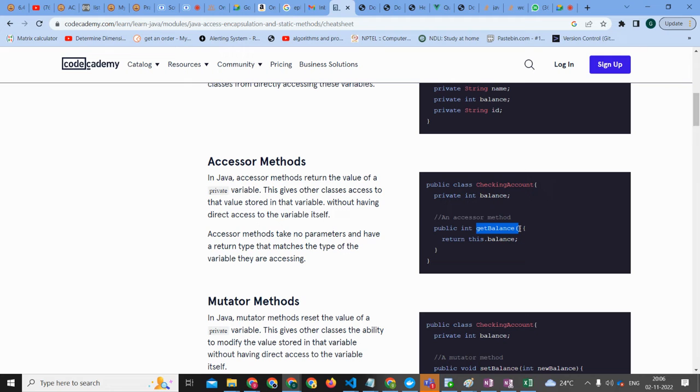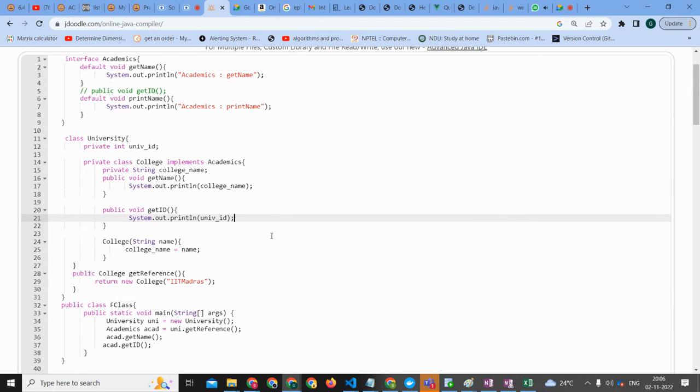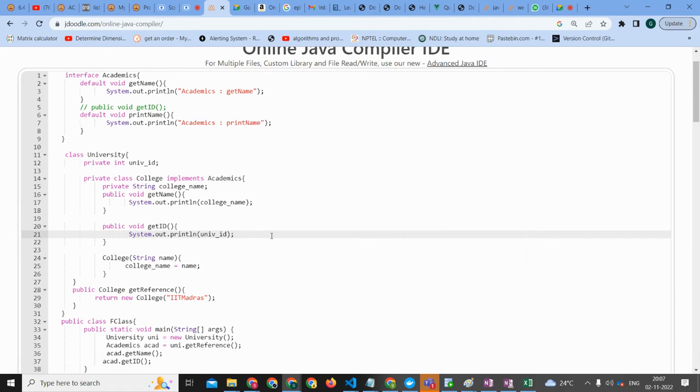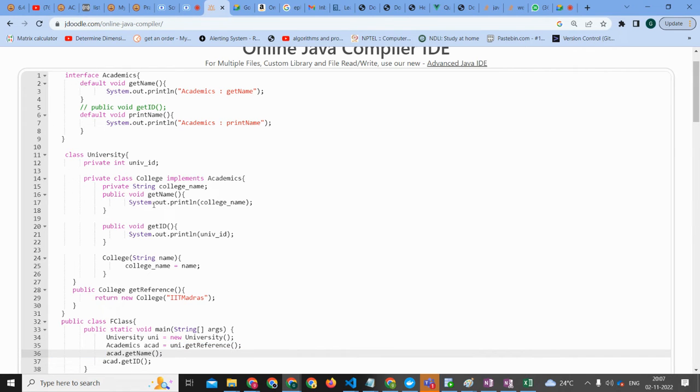Okay, this thing. Can you go back to the question? Yeah, I'm going back to the question. So this has implemented so many concepts together. Like we are getting get name. Get name is just an accessor method. When you are executing line 36, get name, the 16th line is getting executed.